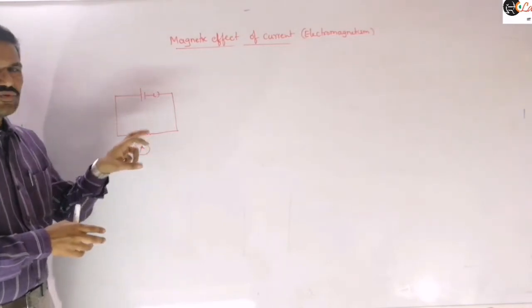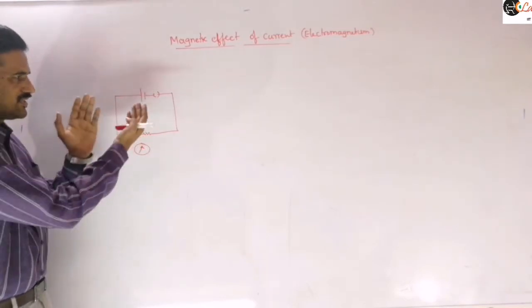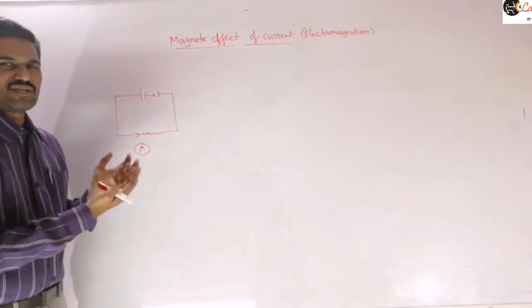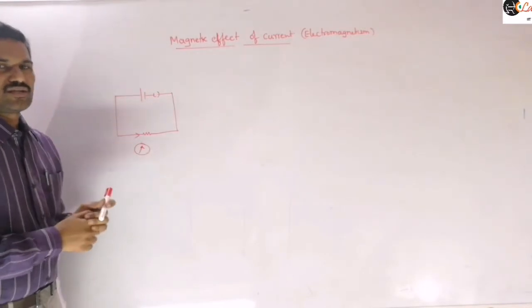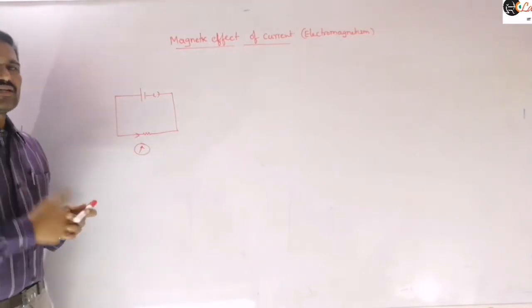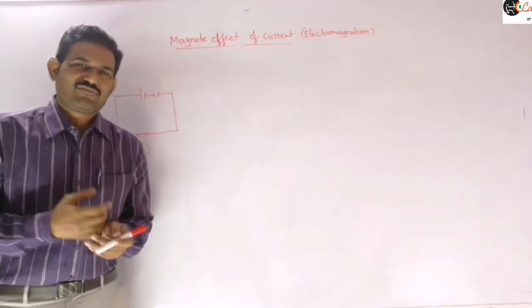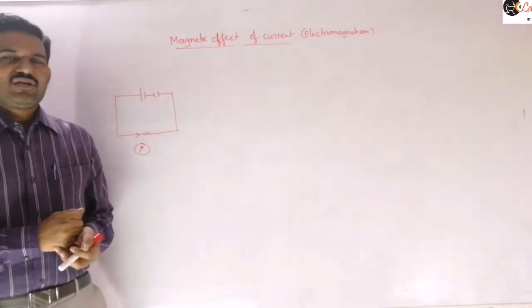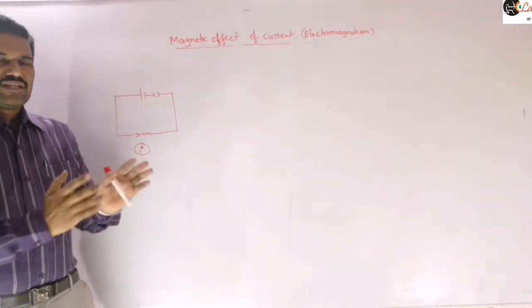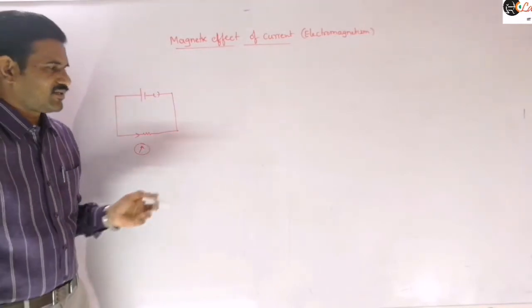Then he reversed the direction of current in the circuit. That means he reversed the polarities of the cell, and he observed the deflection in the opposite direction. Then he changed the magnitude of the current. If the magnitude of the current is increased, he found more deflection. So he concluded that there is a correlation between electric current, that is, the current carrying conductor, and magnetic field.